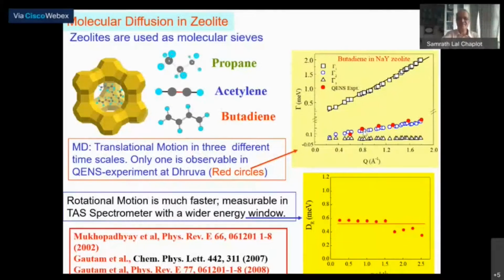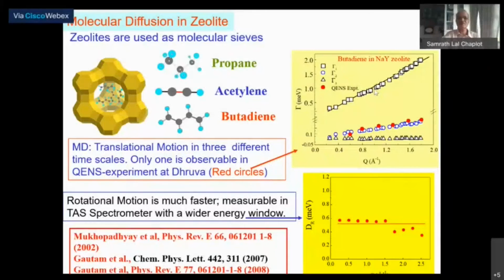Nicely fitted. Initially, we were worried that if there are different time scales and we simply assumed a single Lorentzian in the simulation, combining the three, you would get some average number that would not fit with the experiment. But once a detailed analysis was done, it was nice to see that it fitted. And of course, other time scales can be observed by other instruments. For example, this can be measured using an instrument with a much better resolution than what we have here at Dhruva.